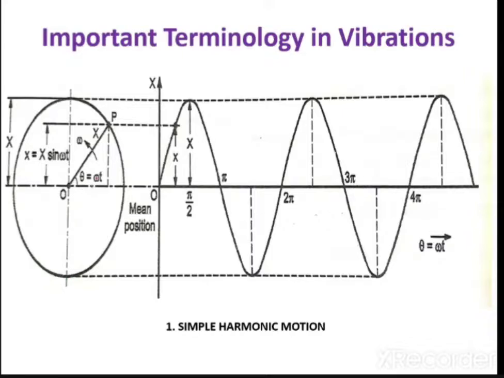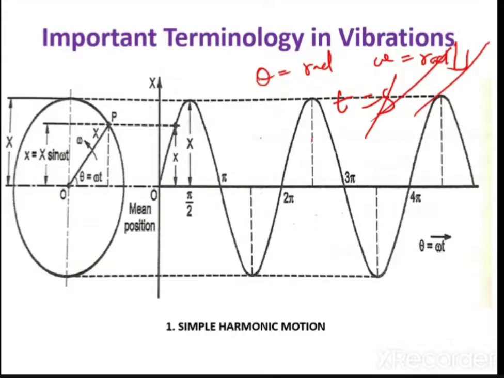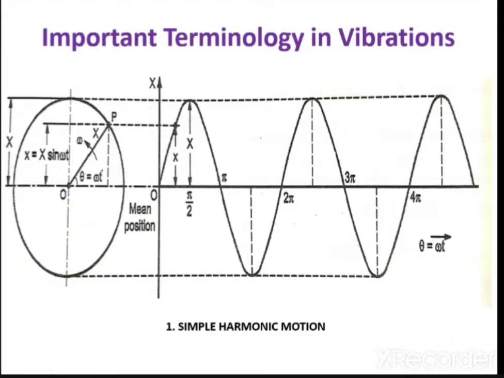Okay, and let us say that this point P is moving from this position O, that is mean position, to the point A, and it is sweeping the angle theta. So this angle is, let us say, theta, and this theta is always equal to omega t. t is nothing but the time taken for the P to move from O point to P point. So multiply by omega, you will get theta. How is this possible? Now you know that theta is nothing but a radian, omega is nothing but a radian per second, t is nothing but a seconds. So second gets cancelled, you get only a radian. So theta is equal to omega into t.